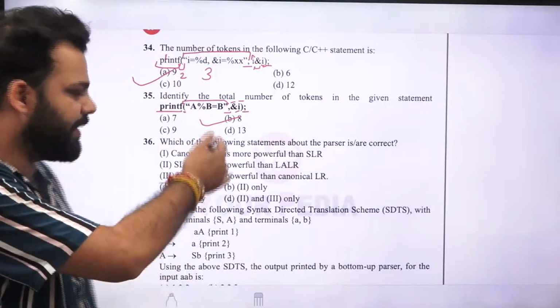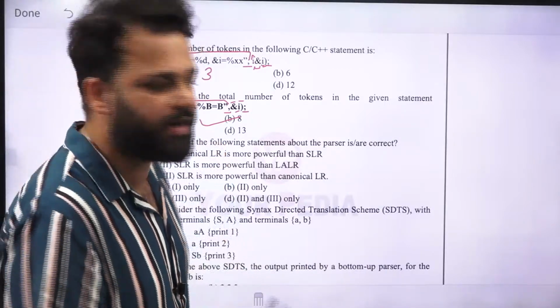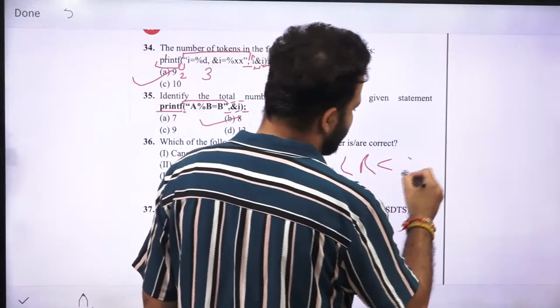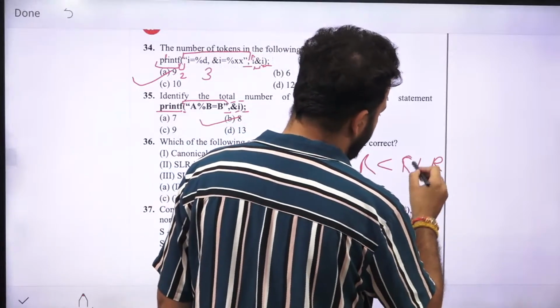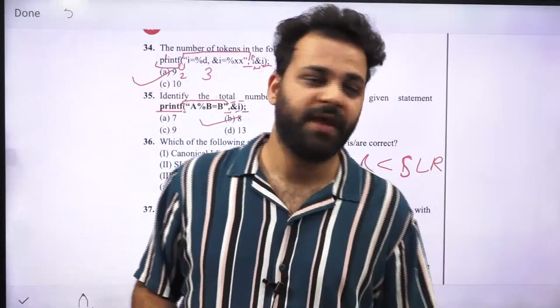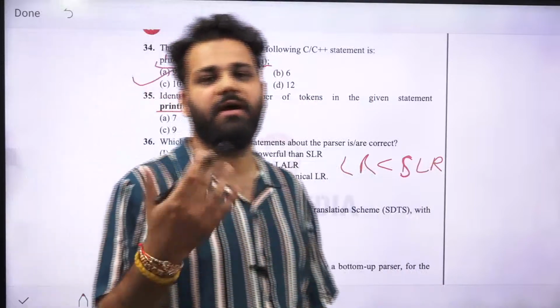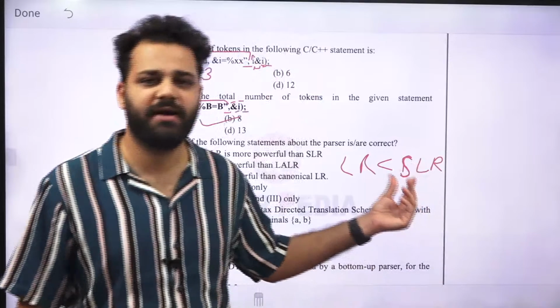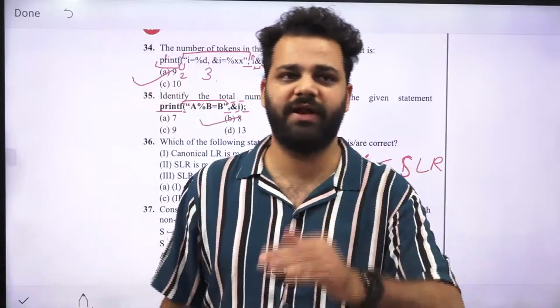So we have to compare the powers of parsers. So what are the powers of parsers? LR0 is the weakest, then after that SLR is stronger, because when you make the table for LR0 and SLR, SLR is having more error entries, because whenever you fill the reduction entries in SLR, you only fill in the follow.